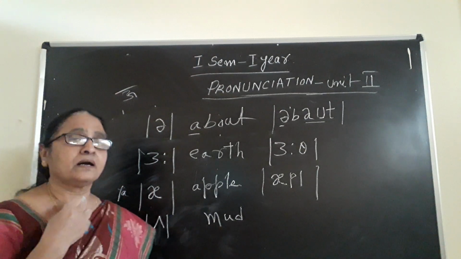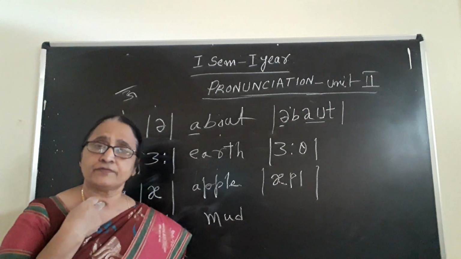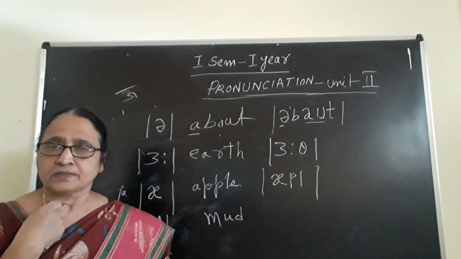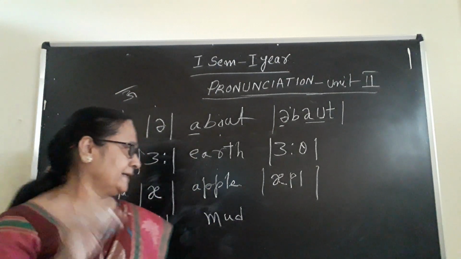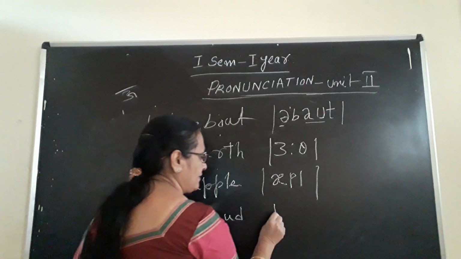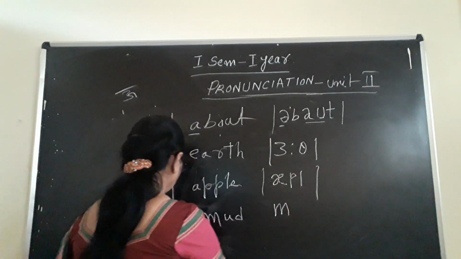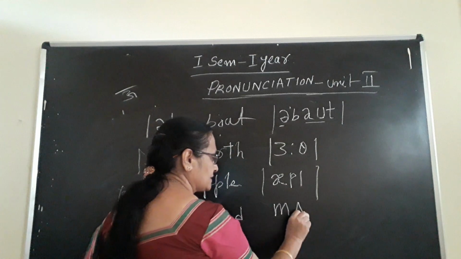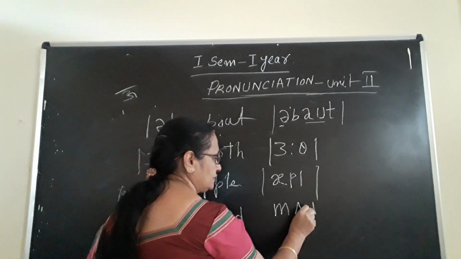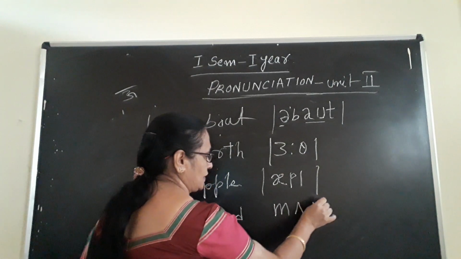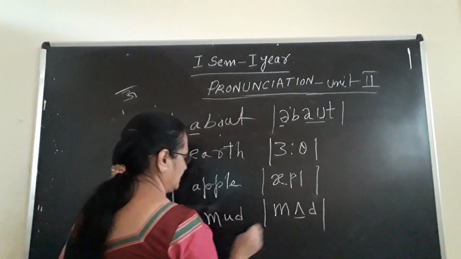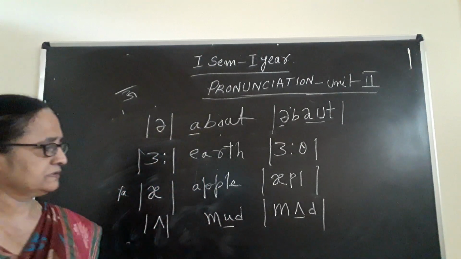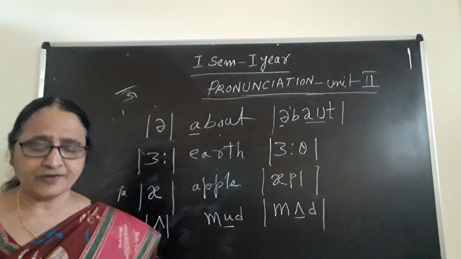Ma. It should come from here. Mud, like that. So M for M. After that you put this symbol, it becomes "mo", and D as usual, it is a consonant. This is the transcription. Did you understand?